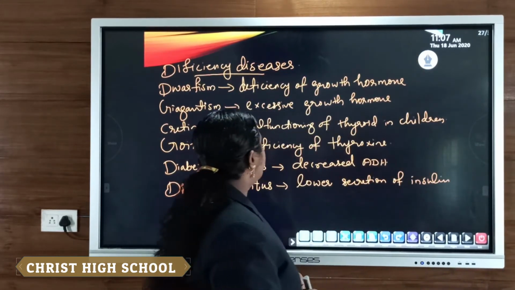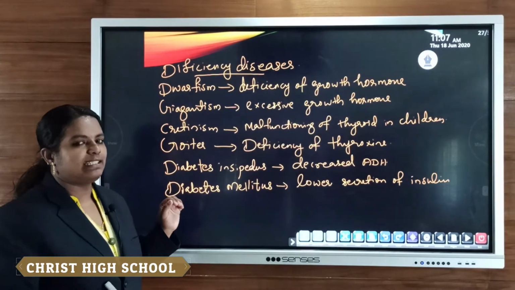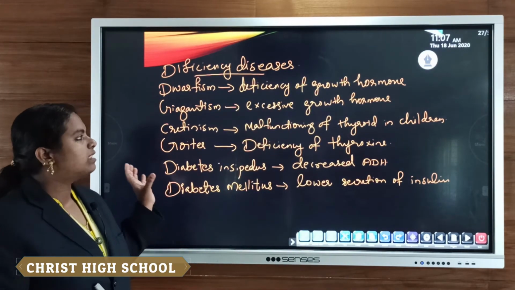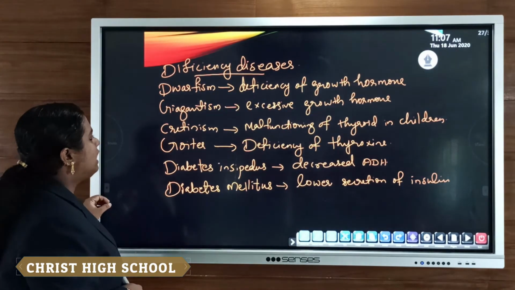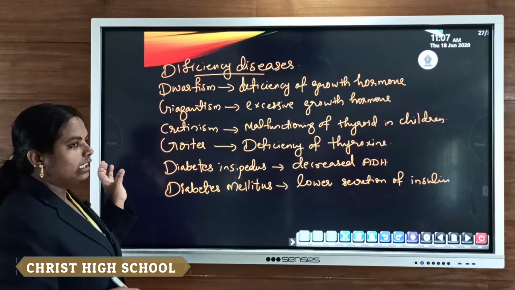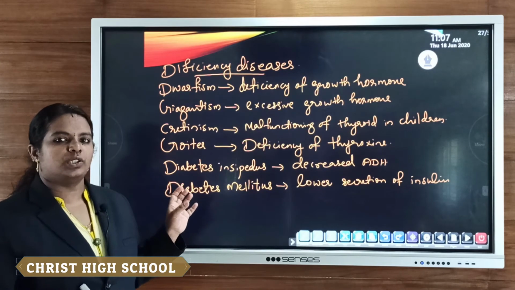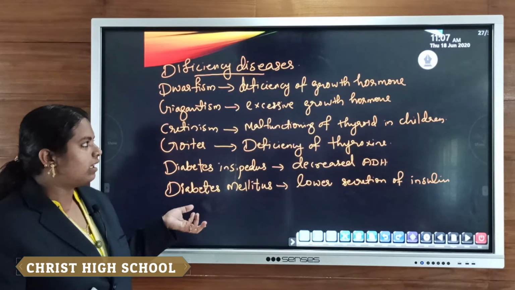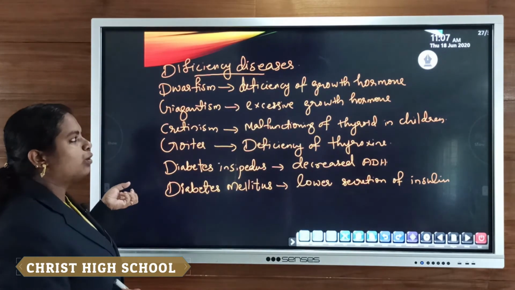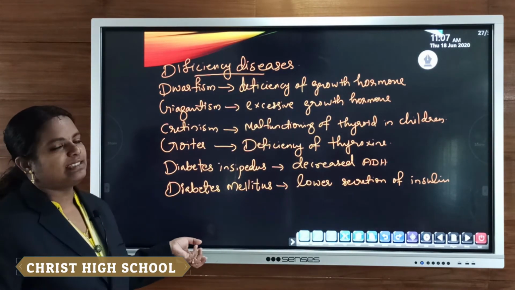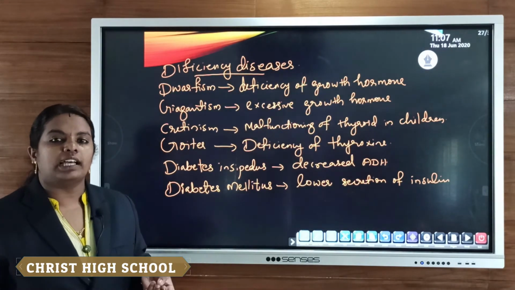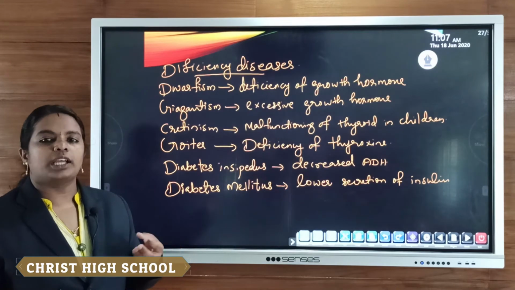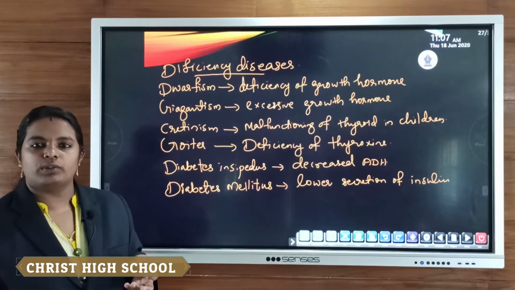Now we will discuss certain deficiency diseases related to these hormonal secretions. So some diseases take place due to the deficiency or deficient condition of the secretion of hormones. Sometimes due to deficiency of certain hormones in our blood, it may result in a diseased condition, as well as the excessive condition. Sometimes the excessive secretion of a hormone also results in malfunctioning of our body.